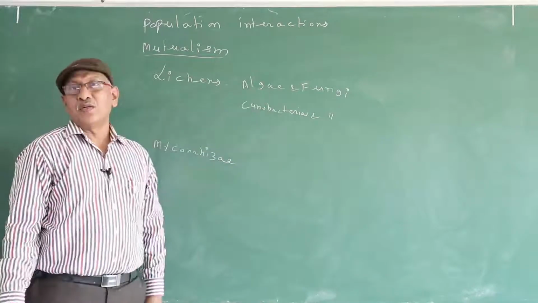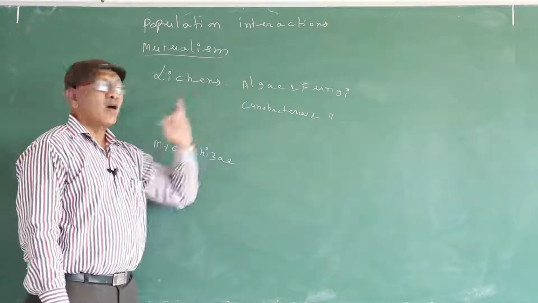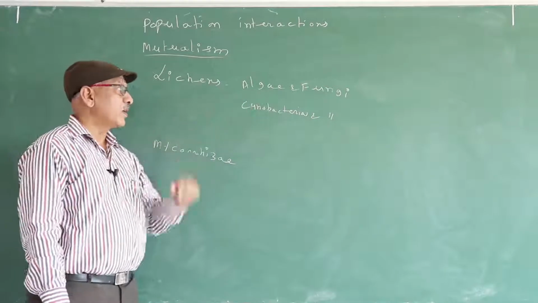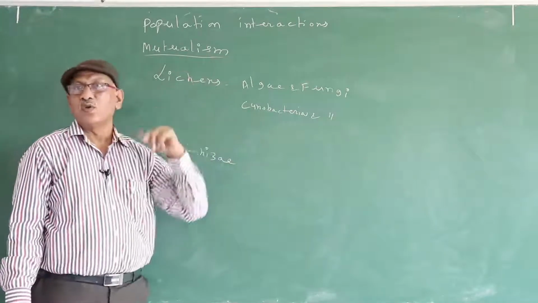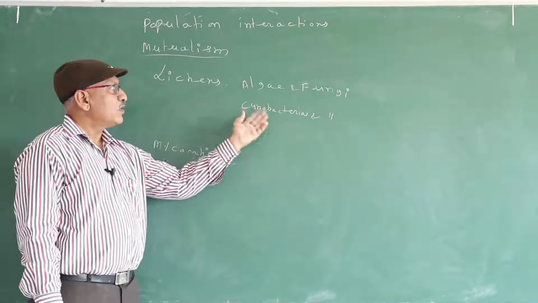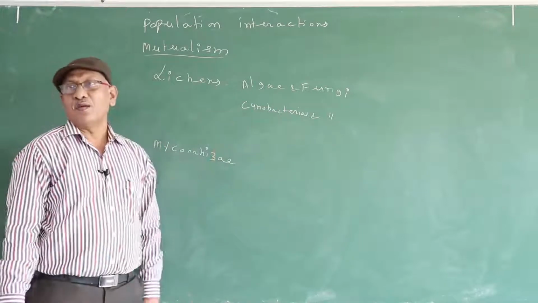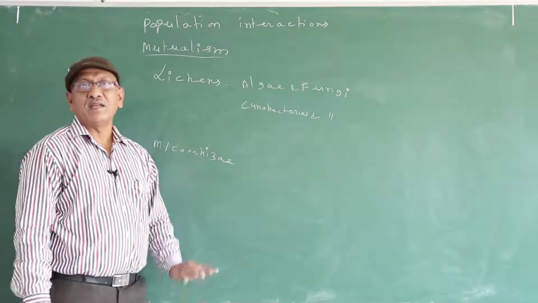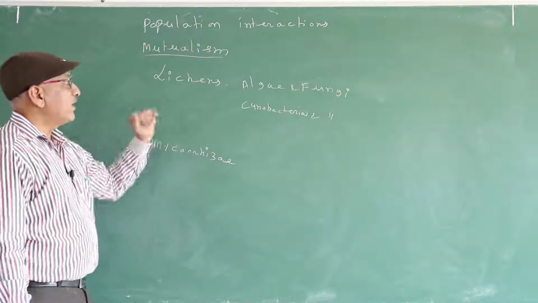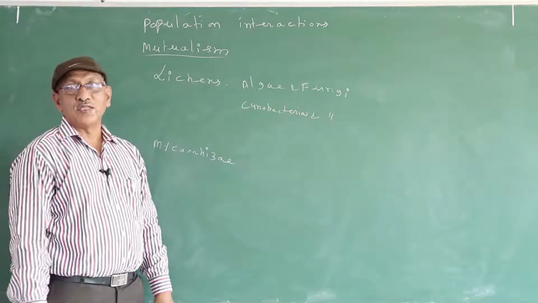Fungi provide nutrients and protection to the algae. In this manner, algae are benefited. For this help, the algae or cyanobacteria provide some of the food they synthesize to the fungi. In this manner, both are benefited. If we separate them, they cannot lead an independent life. So lichens are an example for plant-plant association, mutualism.